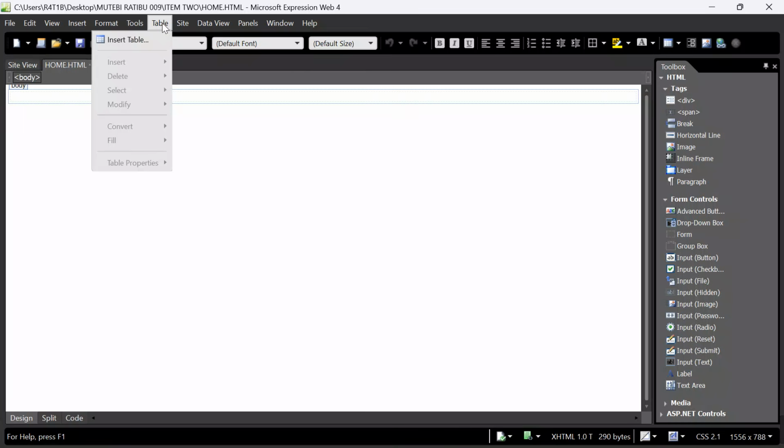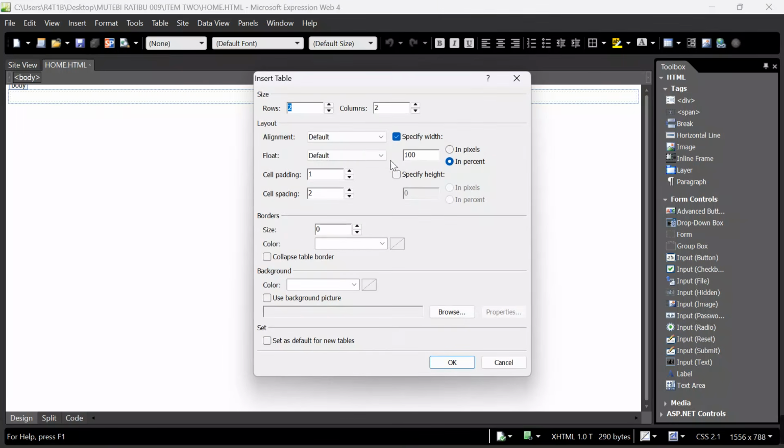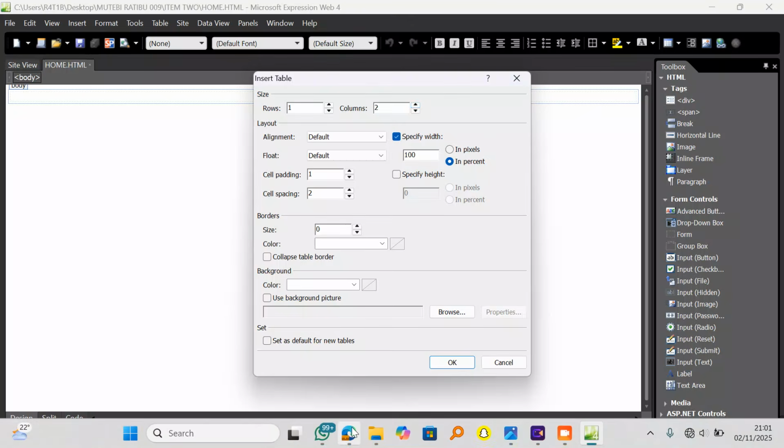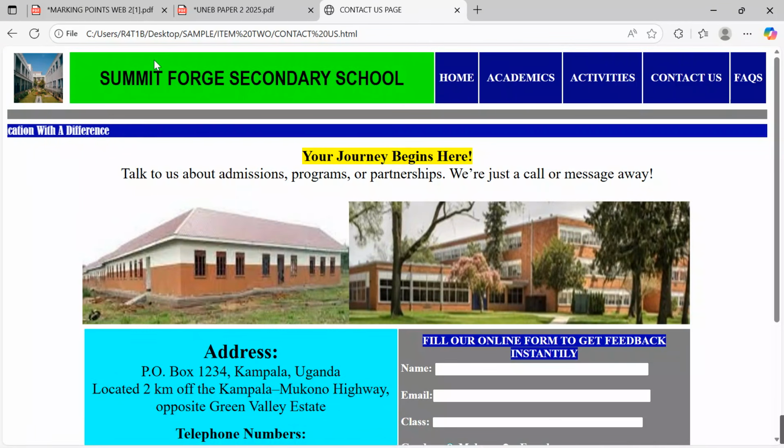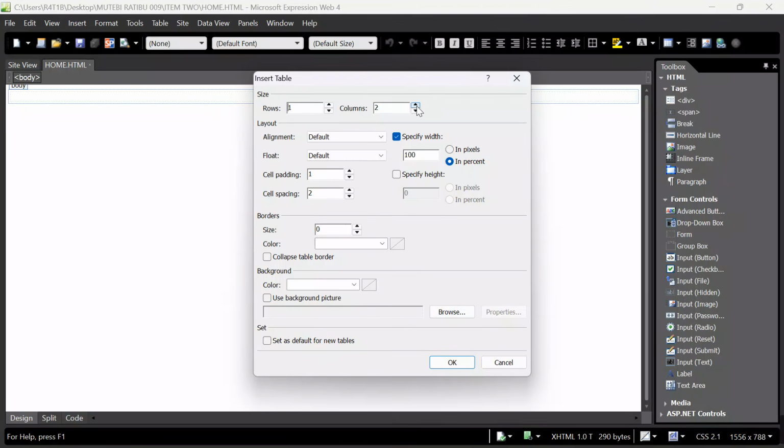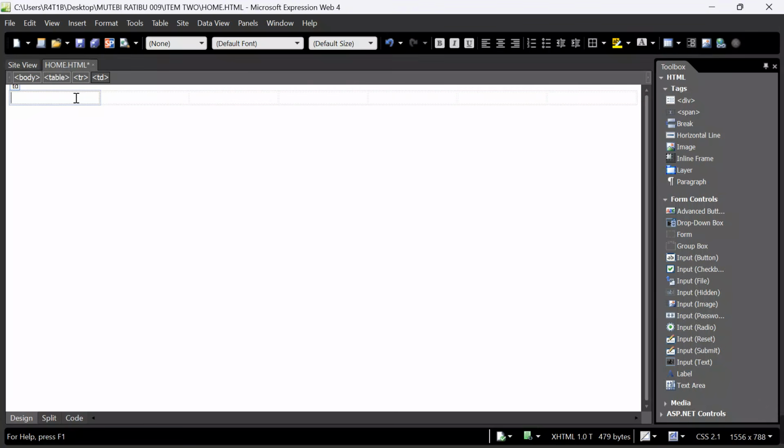Go to table, click insert table, and then say I want one row, but how many columns should this row have? When you check the masterpiece, we need 1, 2, 3, 4, 5, 6, 7. I need 7 columns. Come over here, click OK. When I click OK, we shall have our table coming over here.